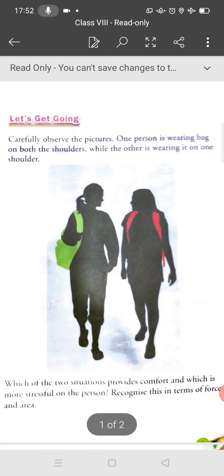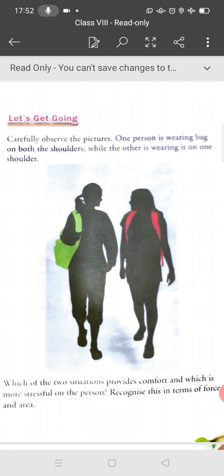Look at this picture carefully. One person is wearing a bag on both shoulders, and the other is wearing it on one shoulder. Which of the two situations provides comfort and which puts more stress on a person?